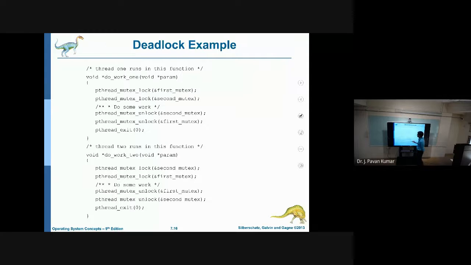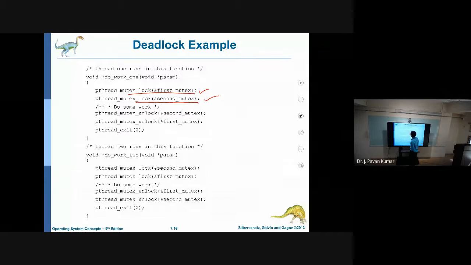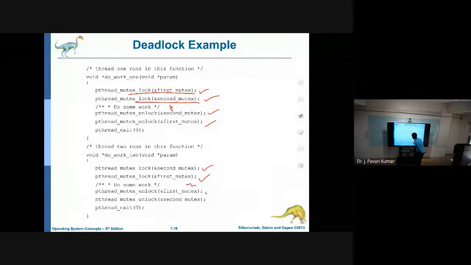Here you can observe: first we lock the first mutex, then we lock the second mutex, then we do some work, then we unlock both the locks. This is the one we are running. Next, in the second transaction, we get the second lock and then the first lock, then we do the work, then we release both the locks. So now after getting the first lock, it will wait.